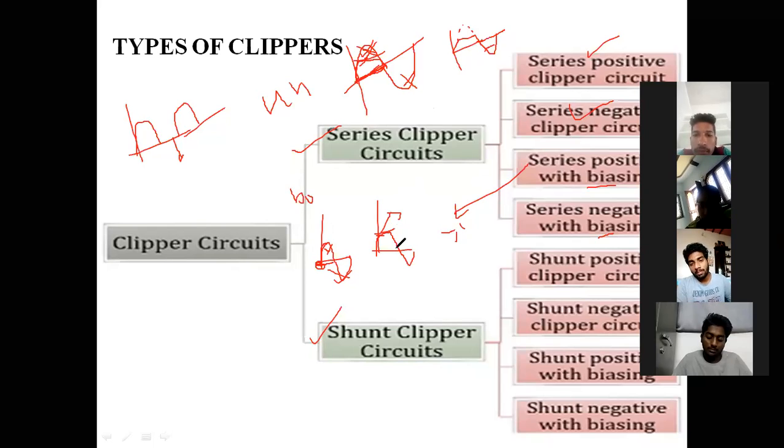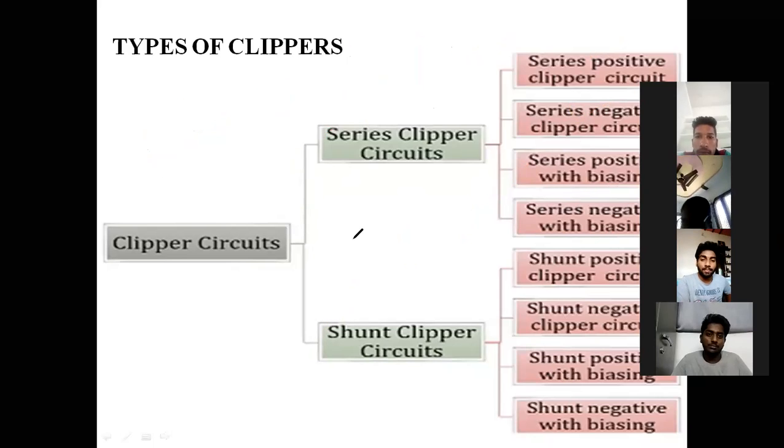In the exam they may ask any clipper, or they may ask a combination of 2 or 3 clippers. Therefore we will see the clippers one by one from now onwards. If you have any doubts up to now, I have explained what you mean by clipper and the different types of clippers. We will see the clippers one by one. First we will see the series clipper.